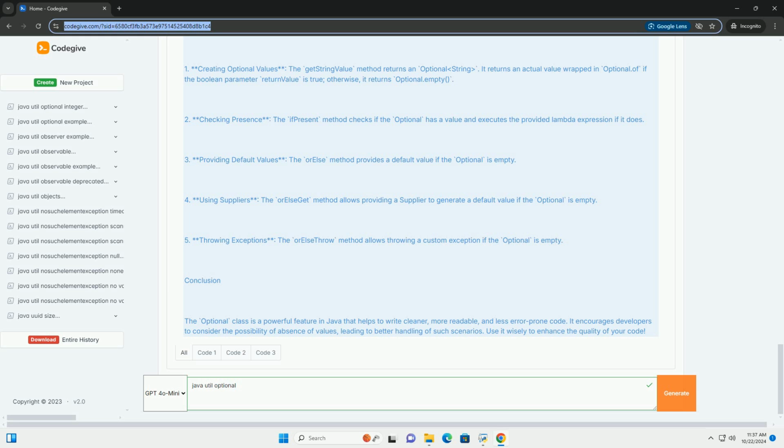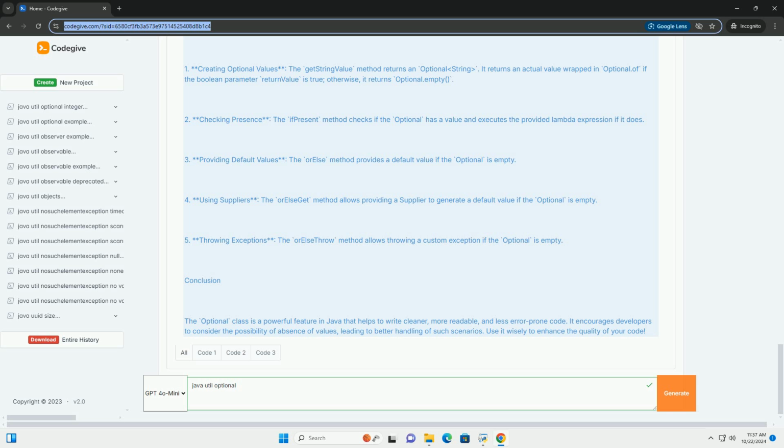Basic methods of Optional. isPresent returns true if there is a value present, otherwise false. ifPresent(Consumer<? super T> action): if a value is present, it performs the given action with the value. get returns the value if present, otherwise it throws NoSuchElementException. orElse(T other) returns the value if present, otherwise returns other.